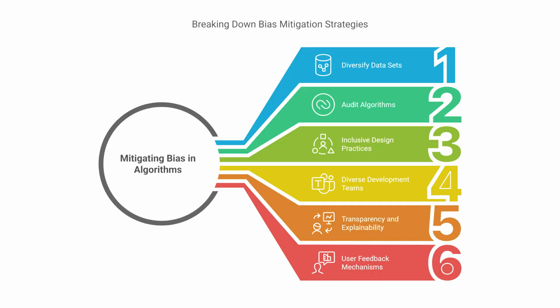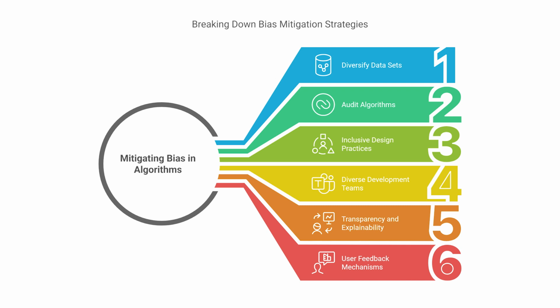Strategies for mitigating bias. Diversify data sets. Use diverse and representative data sets for training algorithms, ensuring they reflect user demographics and characteristics. Audit algorithms. Regularly audit algorithms for bias, using fairness metrics and adversarial testing techniques. Inclusive design practices. Involve diverse users in the design process, gather feedback, and iterate on designs to address potential biases.